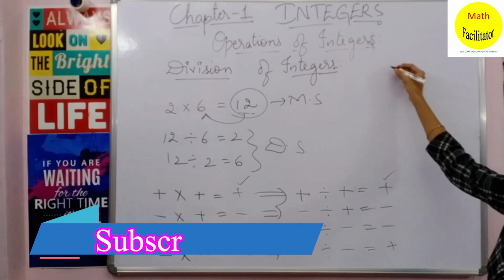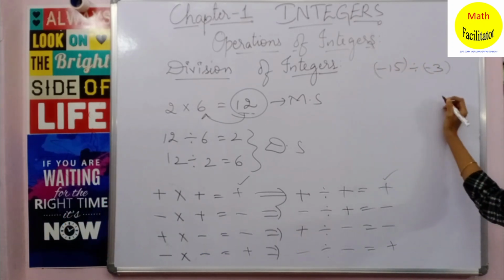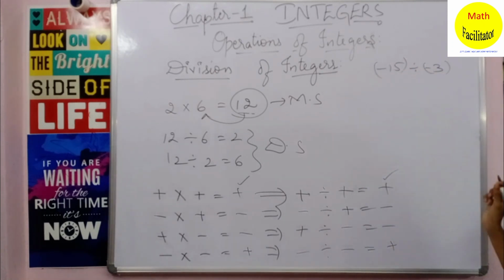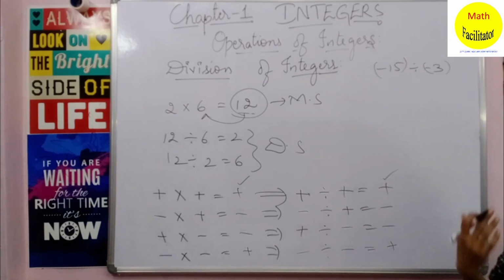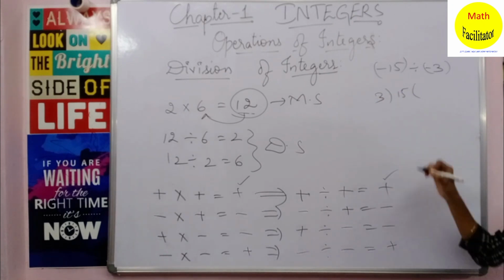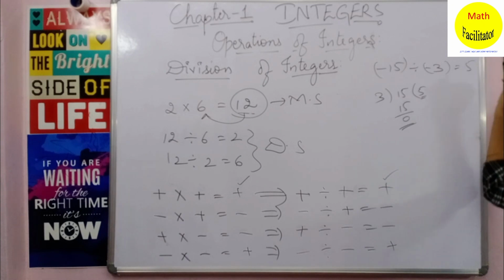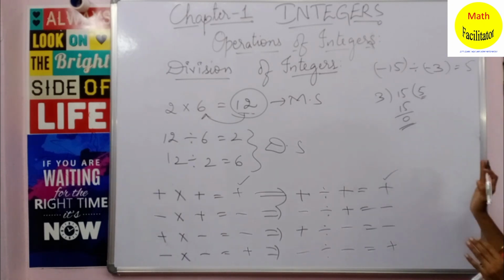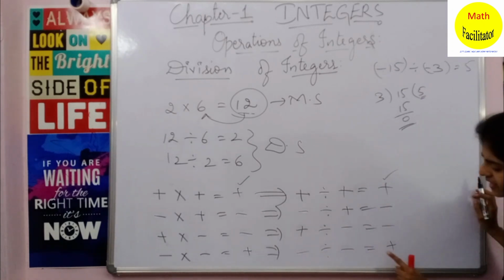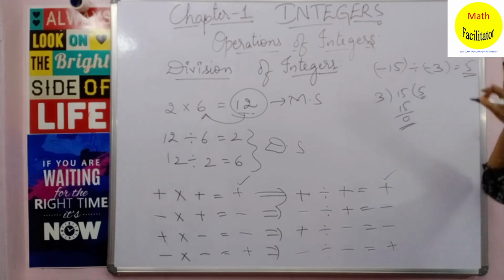Let us take one example: minus 15 divided by minus 3. You can see that these are two negative integers, so you can simply divide them as whole numbers. It is nothing but 15 divided by 3. 3 fives are 15, so the answer is 5. So you will firstly divide it. Now look at the signs. It is a negative and a negative integer, so two negative integers you are dividing. So the answer is positive. Since it is positive, you don't have to mention the plus sign here.